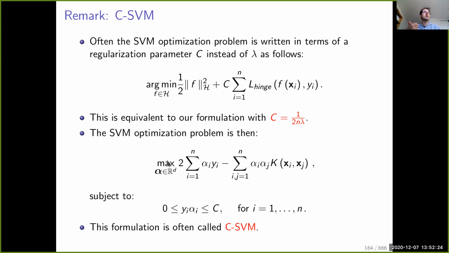It's completely equivalent to using lambda, except that on your computer, if you ask an SVM solver, it will ask you for C and not ask you for lambda. So if you want to provide lambda, you have to do the job yourself, which is to compute the correspondence between C and lambda. So that will conclude the part on the SVM.